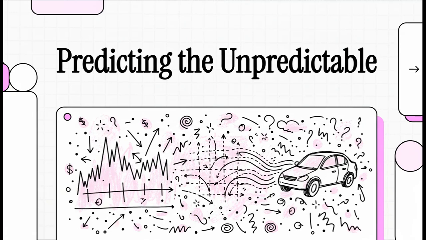Our world is just humming with signals that seem completely random. I mean, think about the stock market or the data pouring into a self-driving car. It all looks like pure, unpredictable chaos. But what if it's not? What if there's a hidden order in there and we just need to learn how to see it?